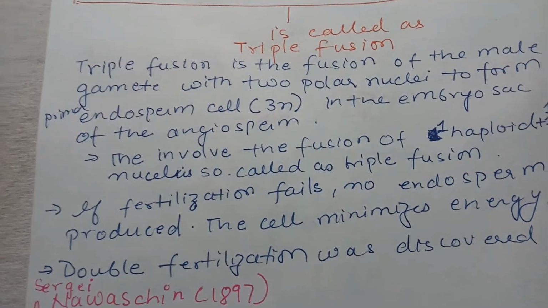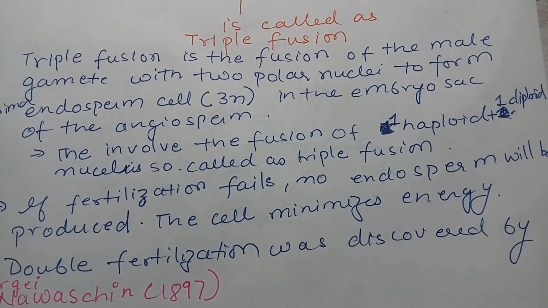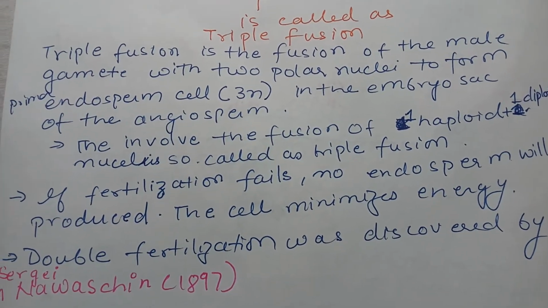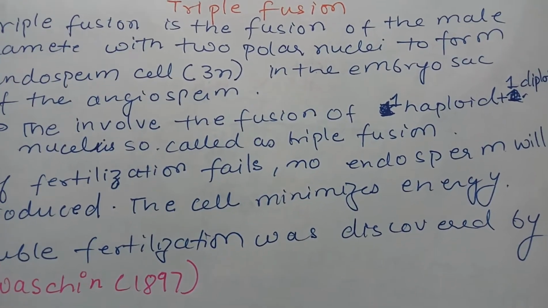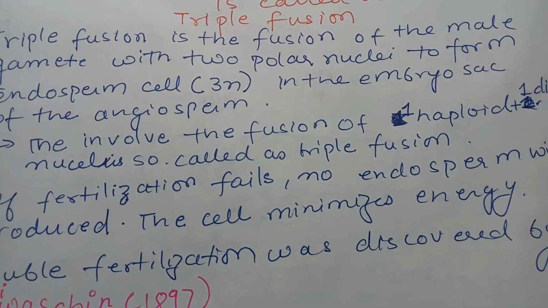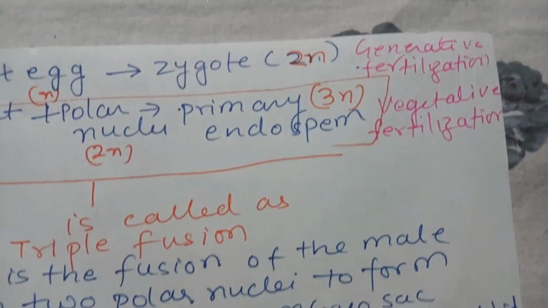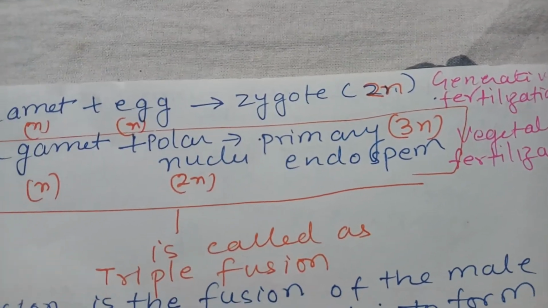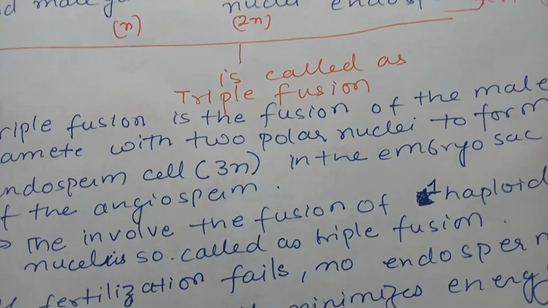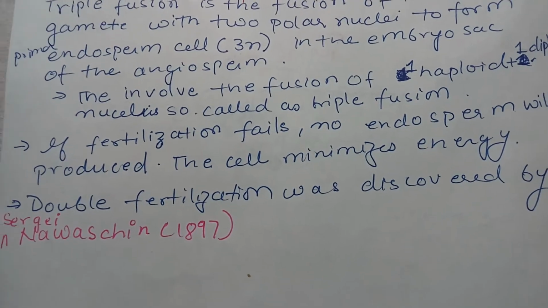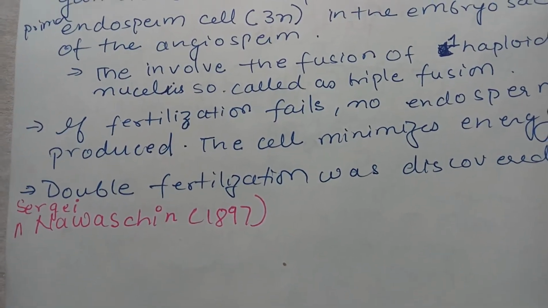Now, one thing you should know is that if fertilization fails, meaning the male gamete fusion with the egg fails, then no endosperm formation occurs. Meaning, if generative fertilization does not occur, then vegetative fertilization will also not occur. Hence, the cell minimizes the energy. So this is conservation. You can see how plants are conserving energy.